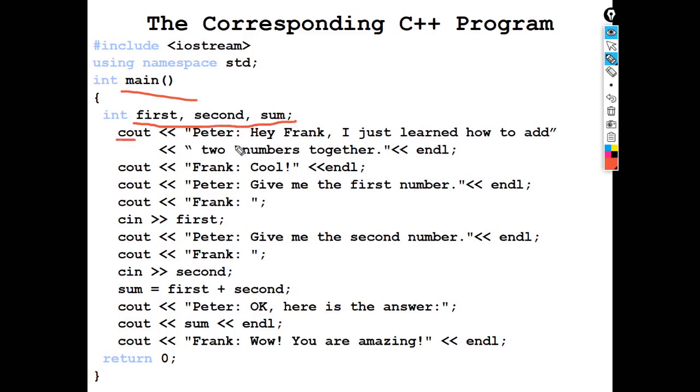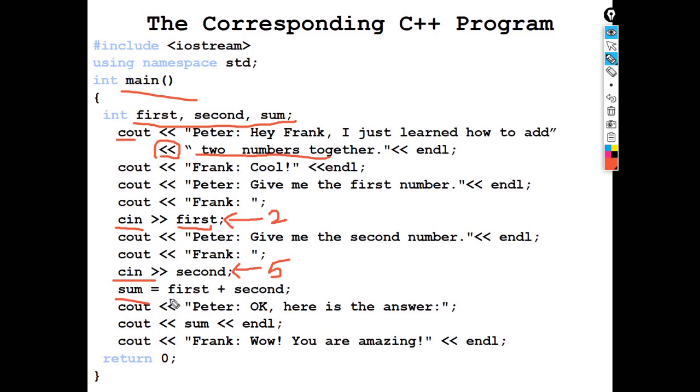Now see cout, Peter is saying this to Frank, that is to give two numbers. I have learned to add two numbers, and in the next line if you want to give a statement, you can directly use the insertion operator and write the statement. Then it asks you to enter the first value, which is stored in the variable named first. Through the keyboard, cin will read the value, that is 2. Then again cin will read the value for the second variable, given as 5.